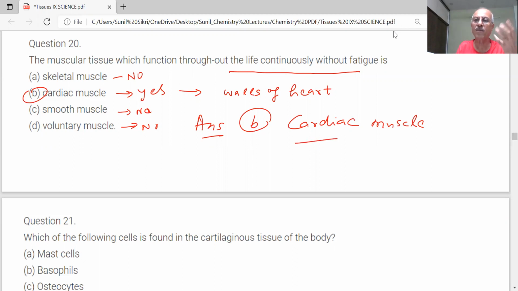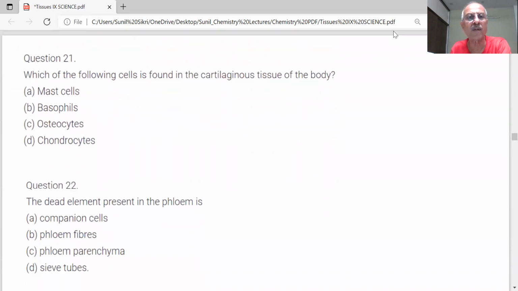What is it that keeps it working all the time? The cardiac muscle. You have to study more about what it is made up of. It's very, very important. Once it stops functioning, cardiac arrest will take place, and that is death.